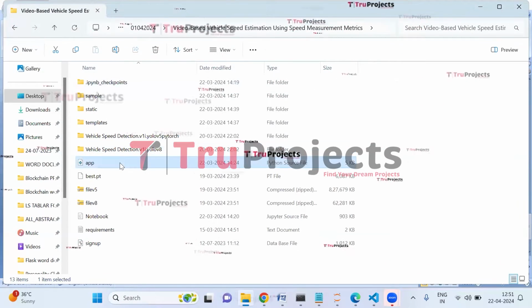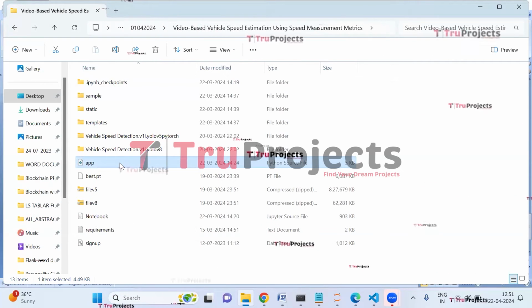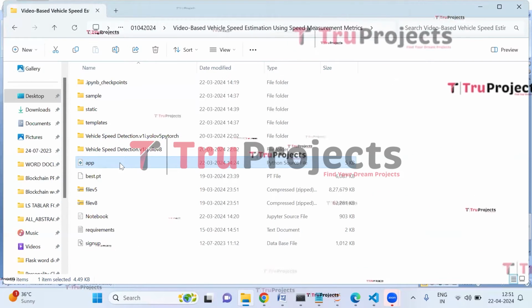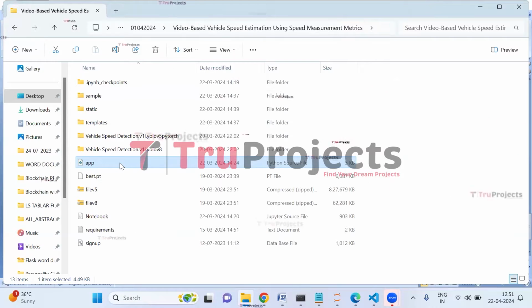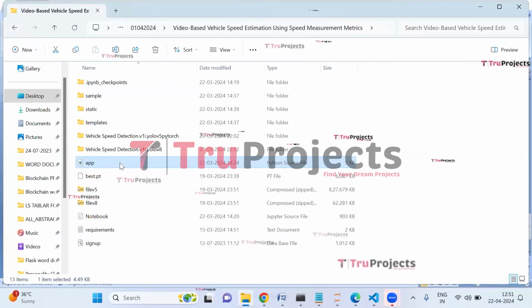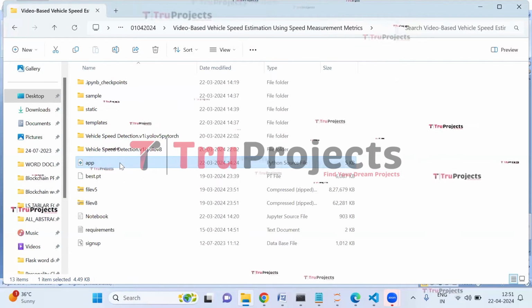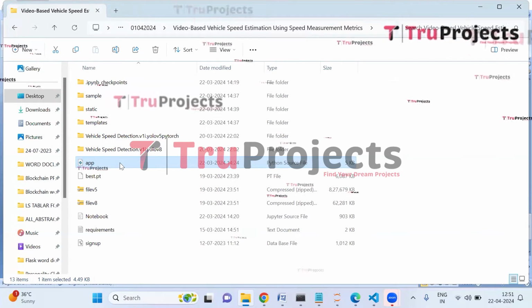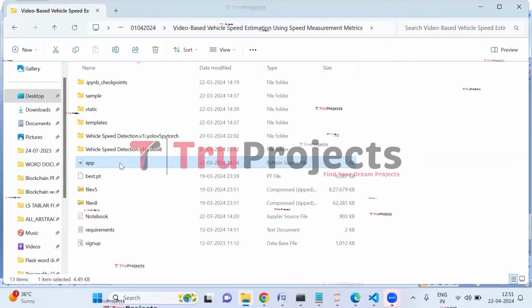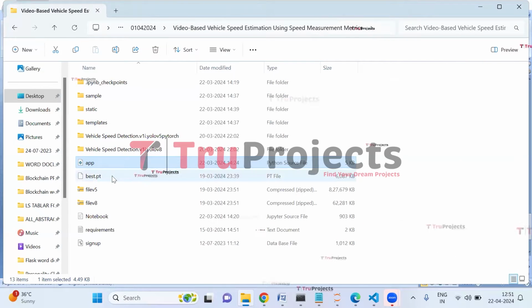So here, this is app.py file. This .py file contains the information related to front-end logic. It includes code written in Python that handles server-side operations such as processing user requests, interacting with the database, and generating dynamic content to be rendered in the HTML templates.